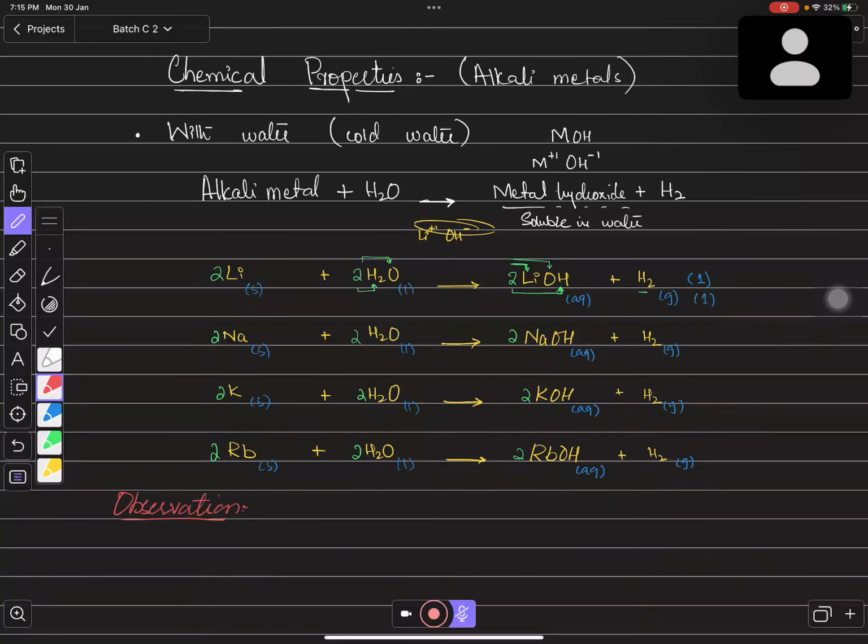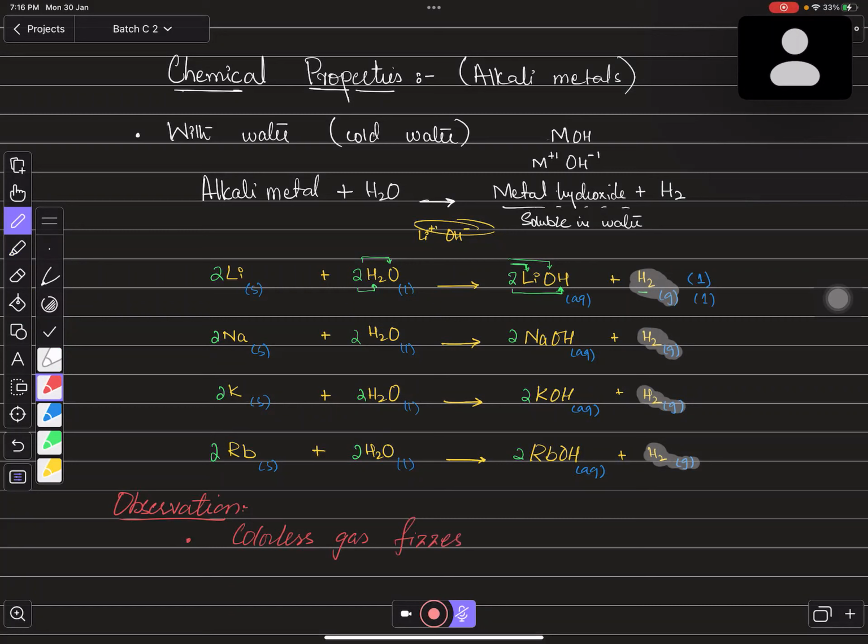So the one observation which is the same for all these equations, you must remember बच्चों, that whenever you find a gaseous product in the reaction, you can write the observation कि आपको यहाँ पर colourless gas fizzes. Right now, this is hydrogen gas. That is why I'm writing colourless gas fizzes. Even if you have any other gas, you can write the colour of that if you remember. Otherwise, the word fizzes can give you 1 mark for the observation.